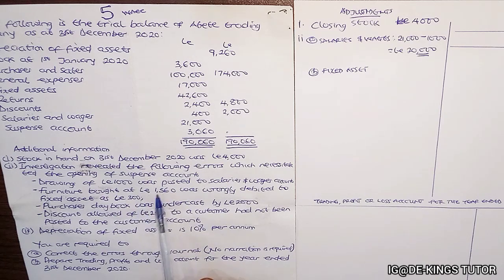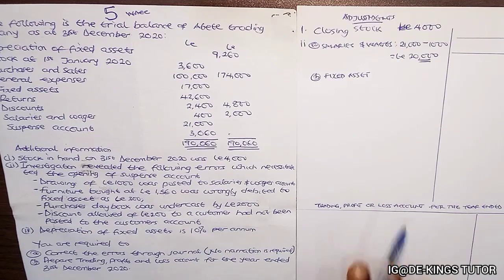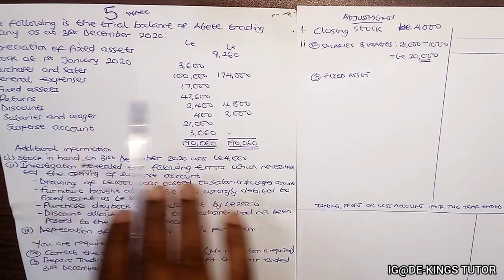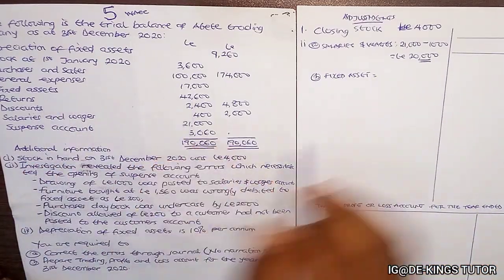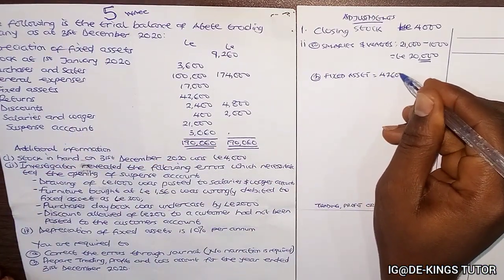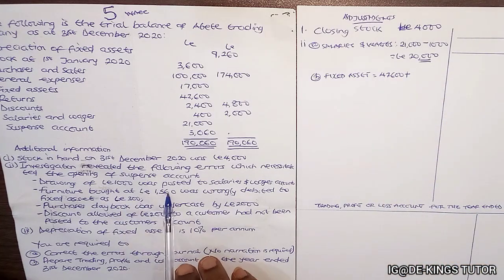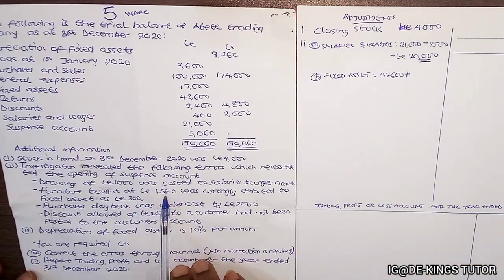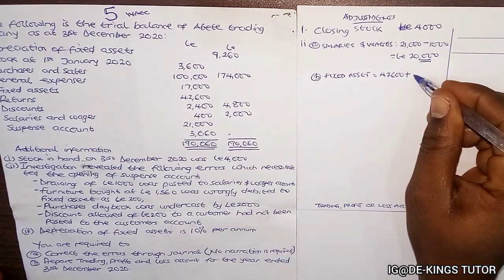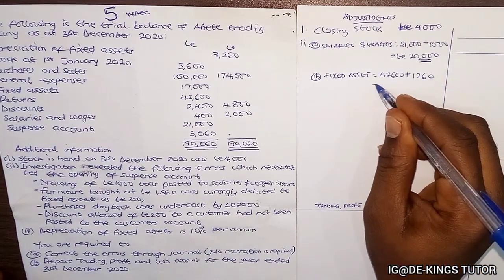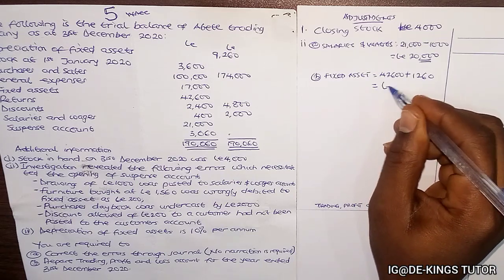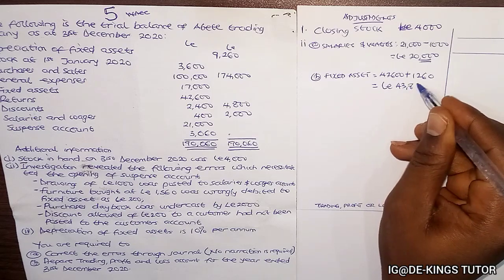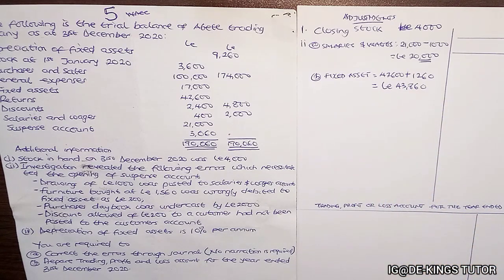So we're going to get the difference: 1,560 minus 300 will give us 1,260. So the fixed assets for the trial balance here is 42,600, and we're going to add 1,260. So 42,600 plus 1,260 will give us 43,860. Okay, so that's the B.